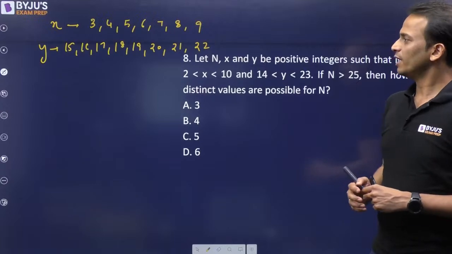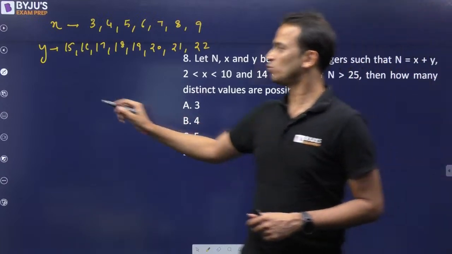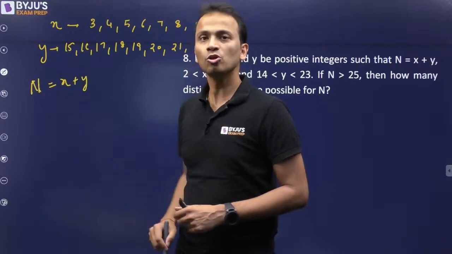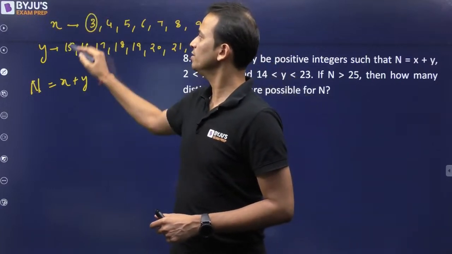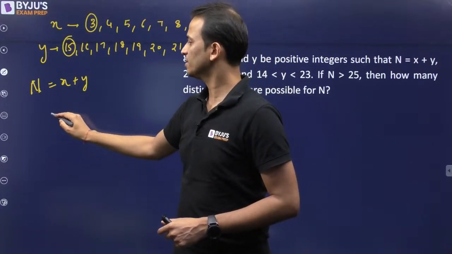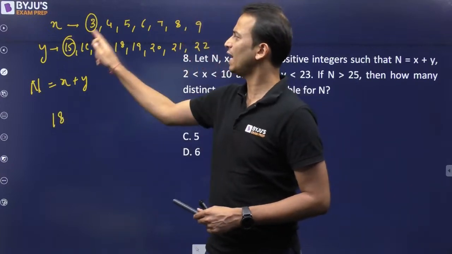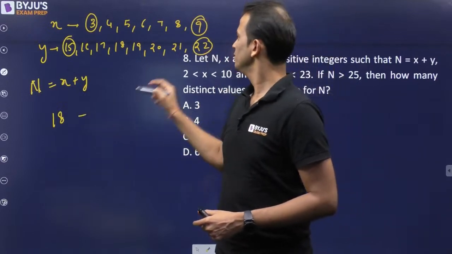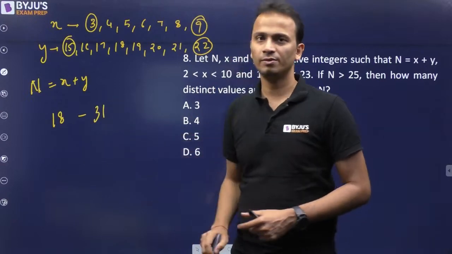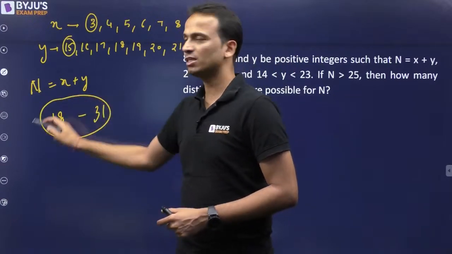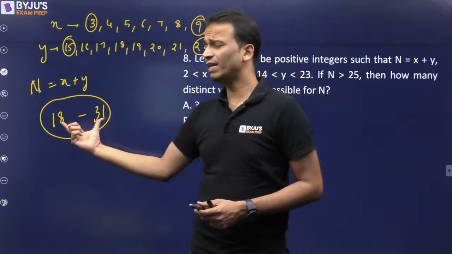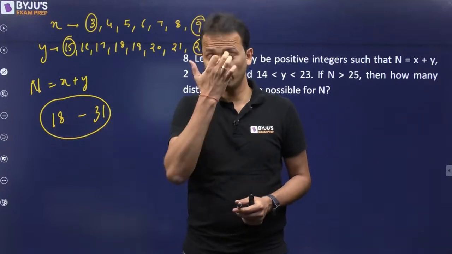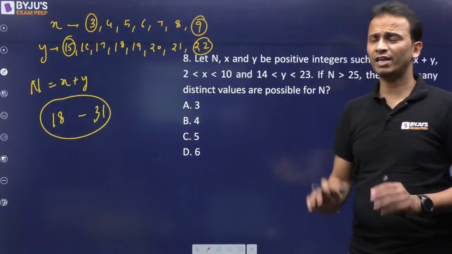Alright, great. Now the value of n is x plus y. So the minimum value that n can take will be 3 plus 15, that is 18. Then obviously it will be 19, 20, 21 and so on. And the maximum value of n will be 9 plus 22, that is 31. So this will be the minimum and the maximum value of n. And the value of n will range over every integer starting from 18 up till 31. So all integer values from 18 to 31 will be possible.